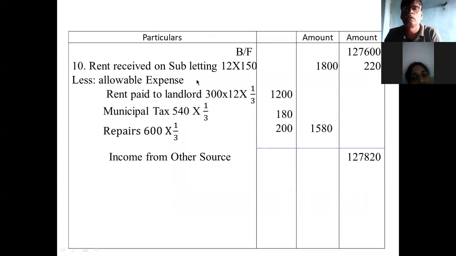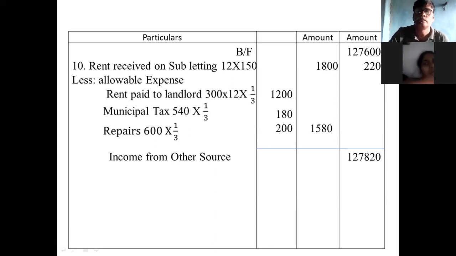One lakh 27,000. 820. Is it right or wrong? Check this. Okay, I think it is correct. This is the 15 marks question.